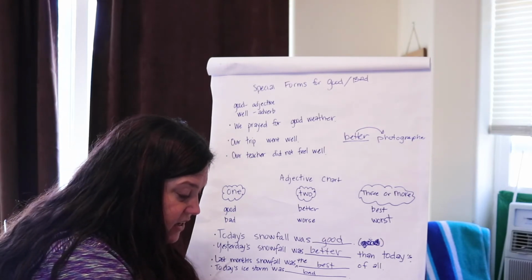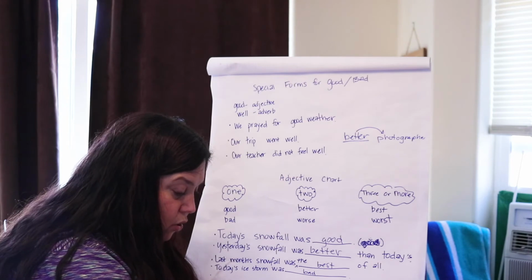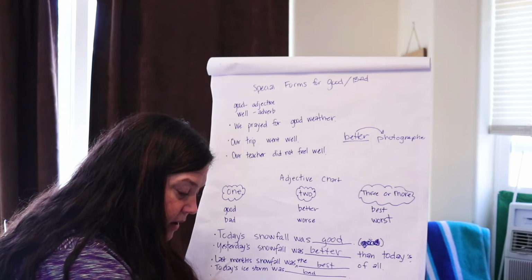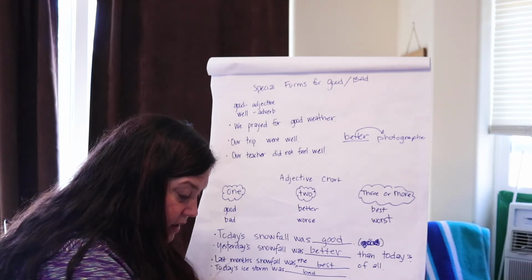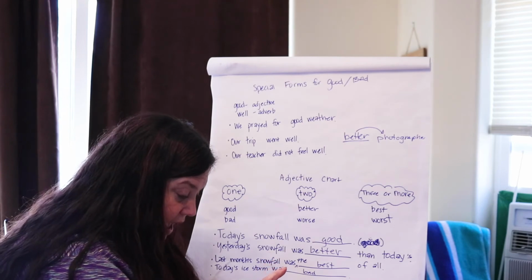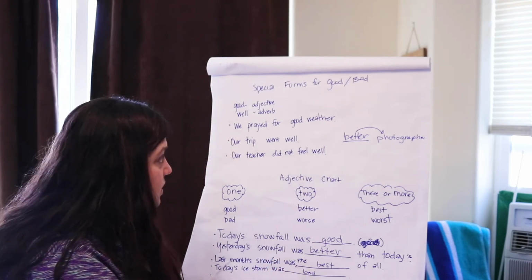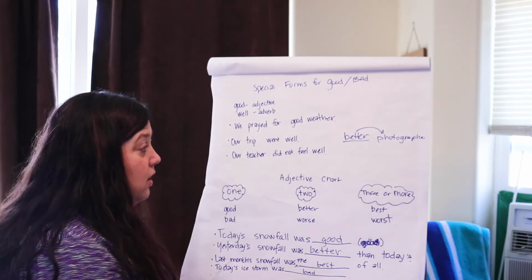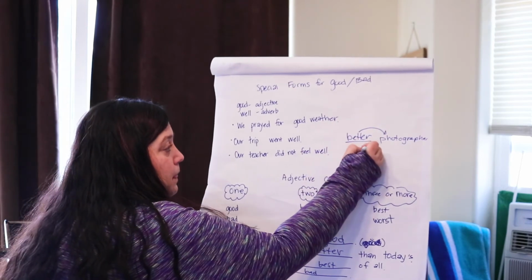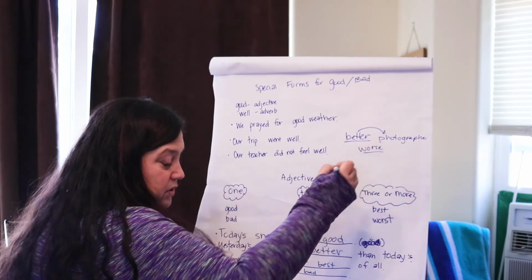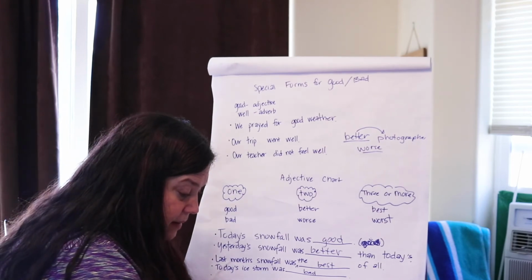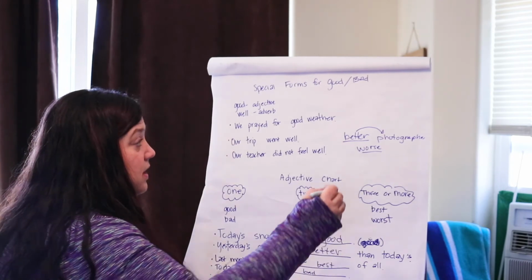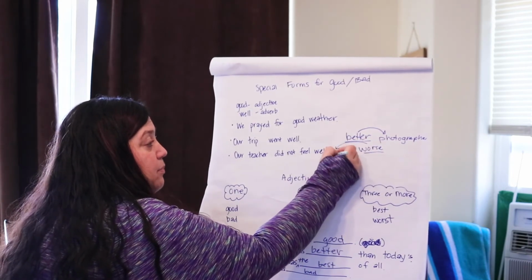Okay, number 5, inland Arctic temperatures are worse or worst than those along the coast. Well, you ask yourself, how many things is it comparing? It's comparing two, right? Inland temperatures and along the coast. So it's two, so you're going to do worse, right? Because it's two things. And which one is worse? Inland Arctic temperatures are worse than those along the coast. So what is worse? Yeah, we're going to go back to temperatures.